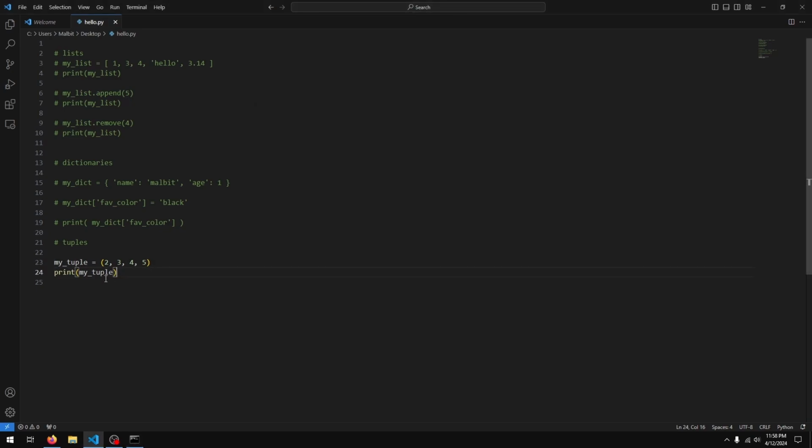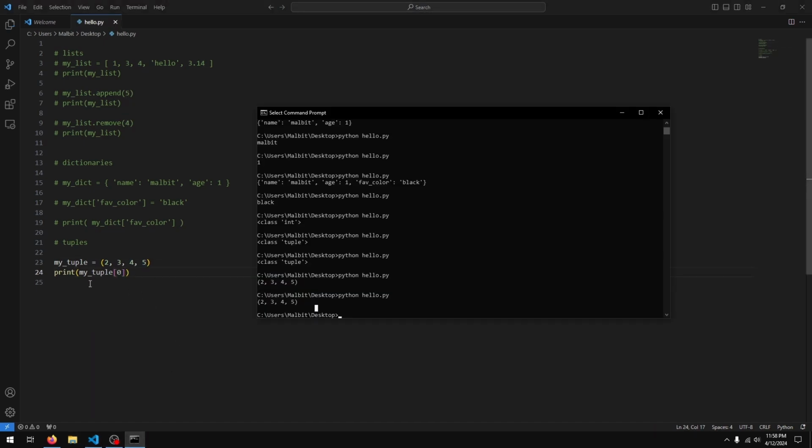Okay, and if you want to get an item from the tuple, just like with the list, I can say my tuple and then in square brackets the index of the item I wish to retrieve. So once again, indices start from 0. So first item is going to be index 0, second one index 1, index 2, index 3. So let's say I want to retrieve the first item, I just do in my tuple in square brackets 0, and we got 2.